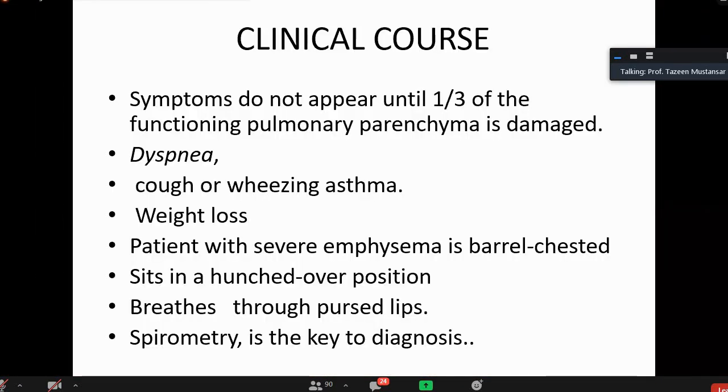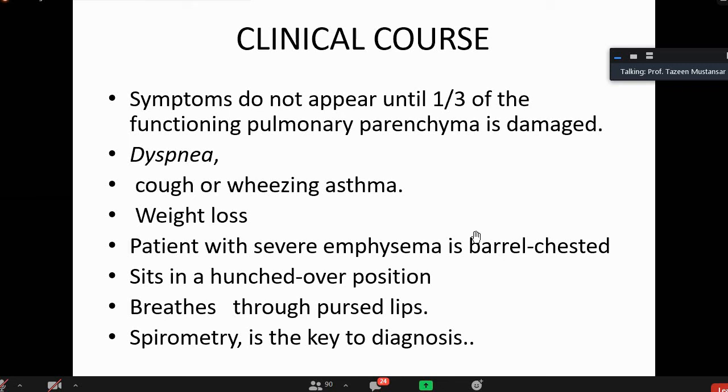Now, clinical picture. What will be the clinical picture? Unless one-third of the lung is involved, symptoms will not appear. Now, what are the symptoms? There will be dyspnea. Dyspnea means shortness of breath. To start with, it will be mild dyspnea, and it will be insidious in onset. Slowly and gradually, this dyspnea will increase.